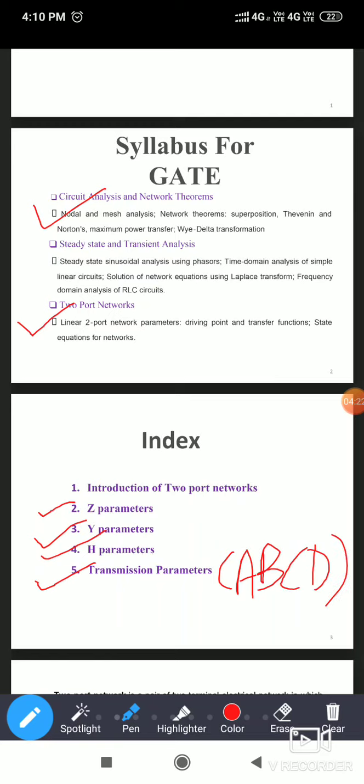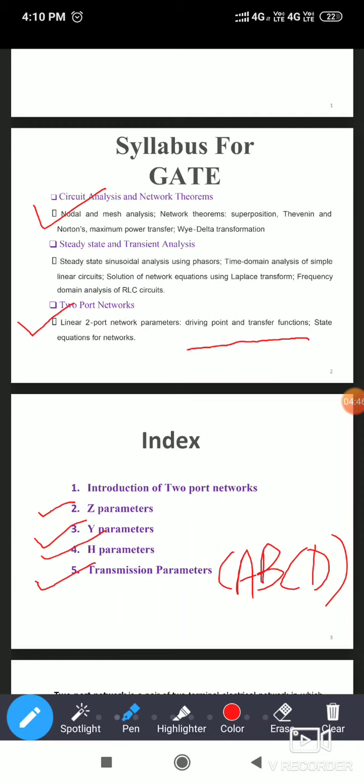Once we finish all these parameters, we are going to solve some problems which were asked in university question papers, and discuss some questions asked in the GATE exam also, so that we can get confidence in how to solve problems on two port networks.